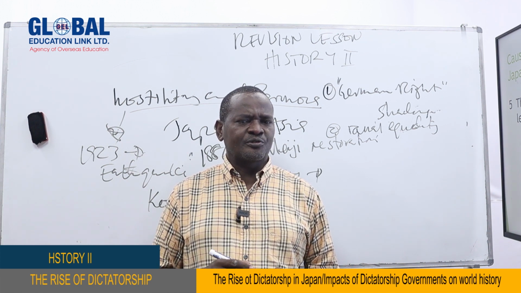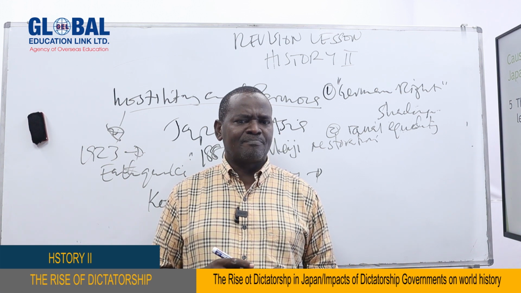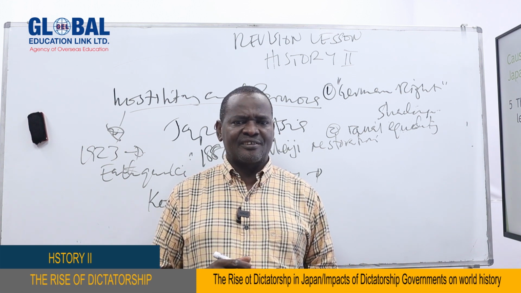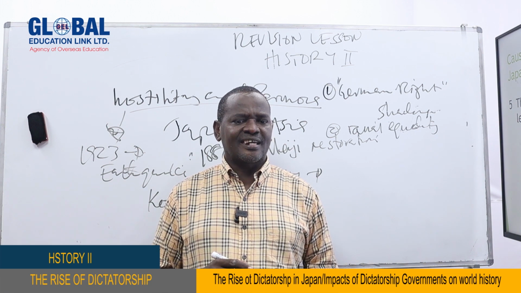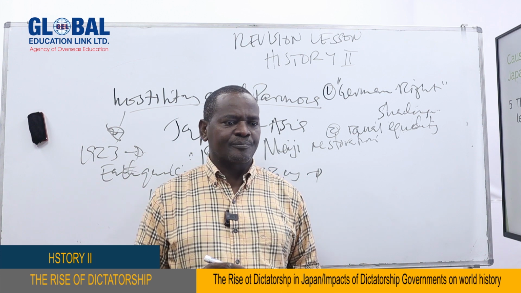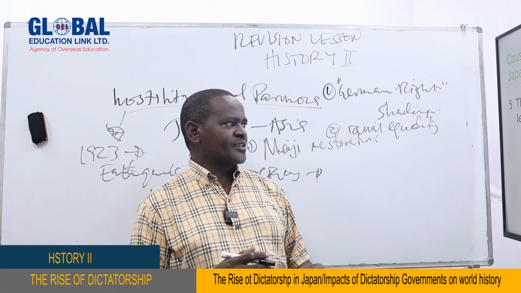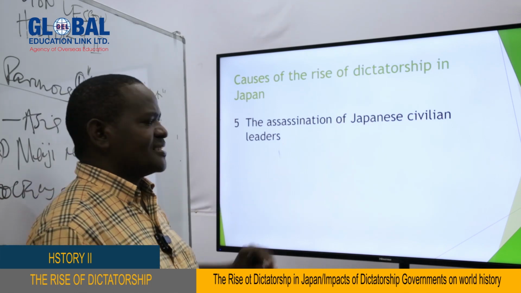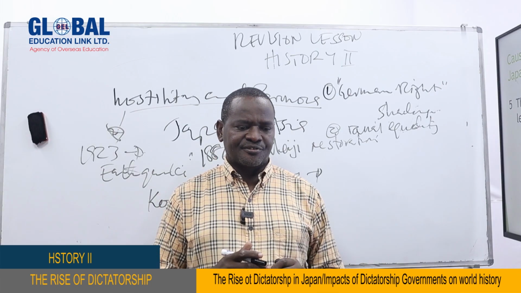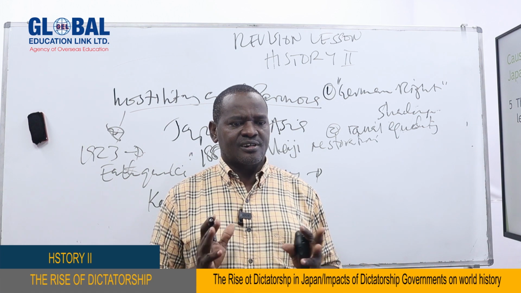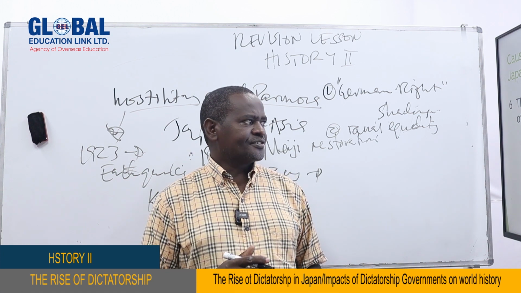So everyone who was chosen to become the Prime Minister of Japan feared for his life, because assassination attempts were always targeted at those leaders. So it brought a lot of fear to the Japanese civilian leaders. If the civilian leaders fear to lead, then who is going to lead? Obviously the military. So that gave chances to the military to come and rule Japan because of what was happening.